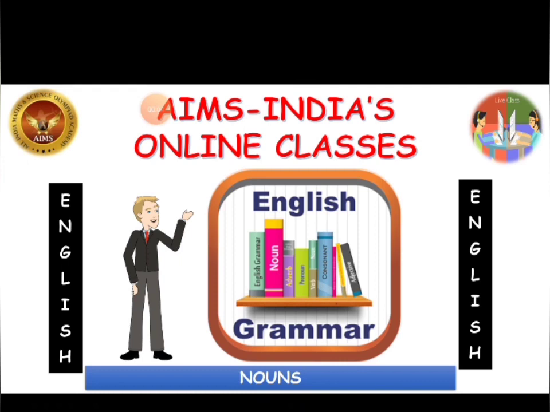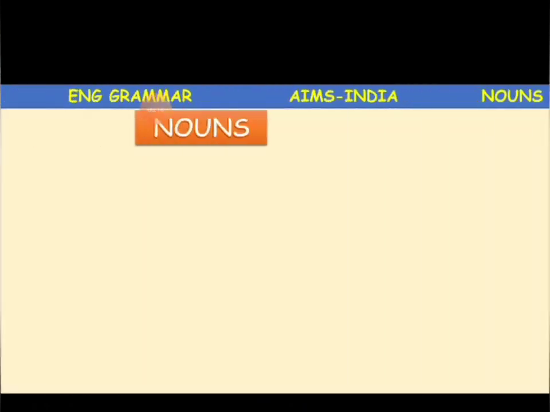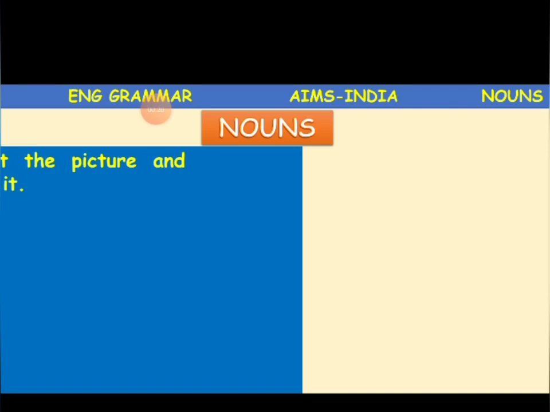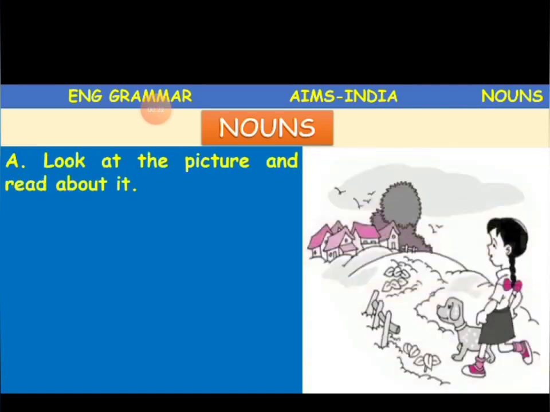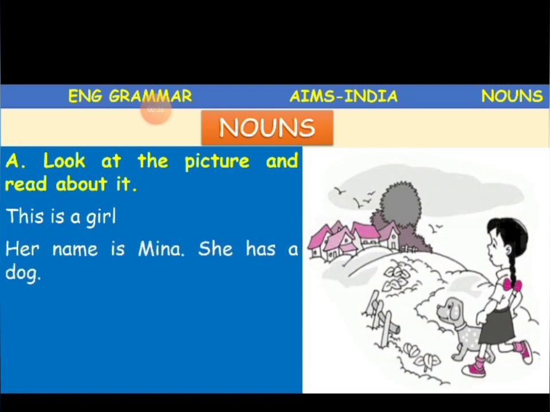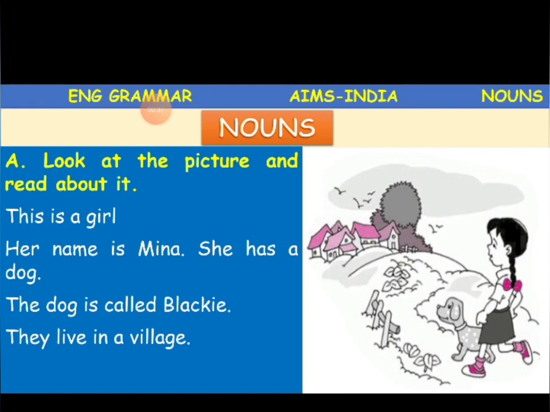So today we are going to learn about nouns in our English grammar. Okay children, listen carefully. Here you have a picture in which you can see a girl along with her dog. So what is that? This is a girl. Her name is Meena. She has a dog. The dog is Blackie. They live in a village. They call their village Gairigaon.